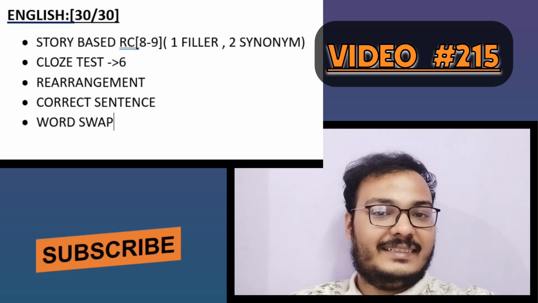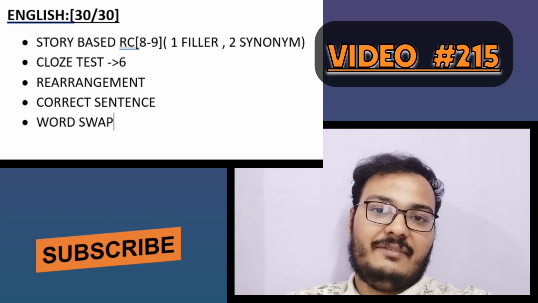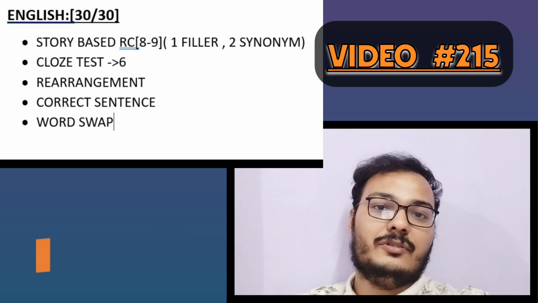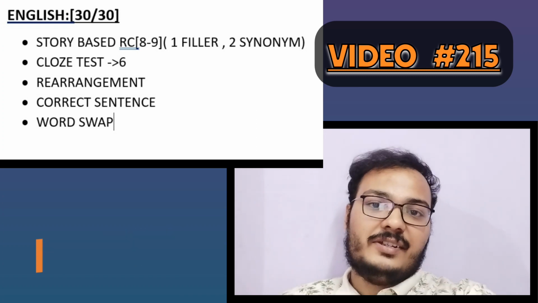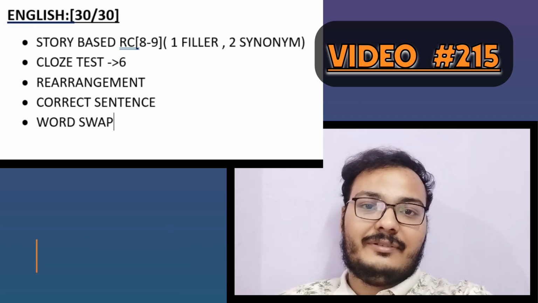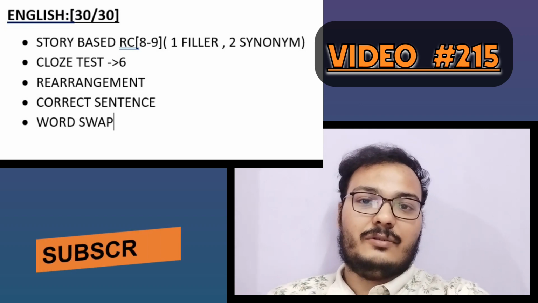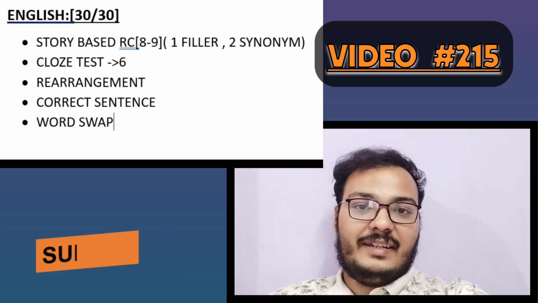There was also sentence arrangement and correct sentence. There were 4 or 5 sentences given in each question, and you have to check which sentence among them is grammatically correct and click on it. These were the types of questions in English, and it was very easy. My attempt was 30 out of 30. Now let's move on to the next section.